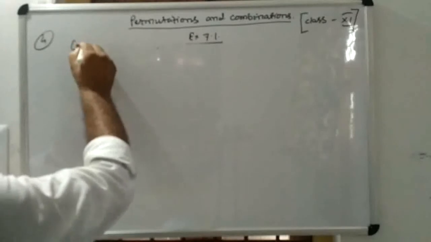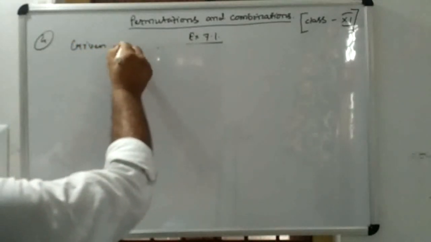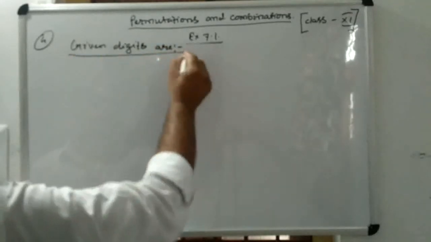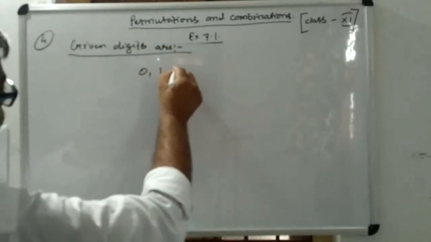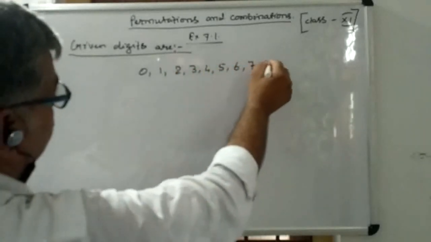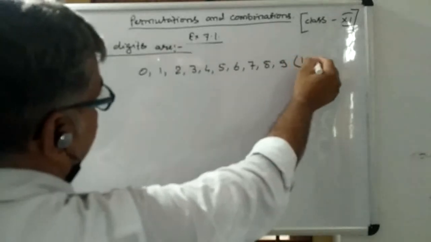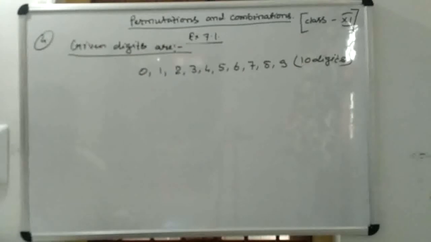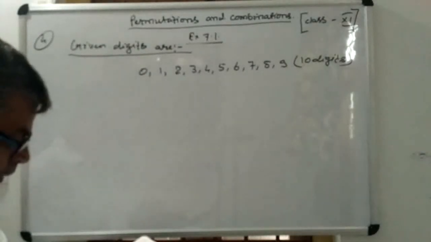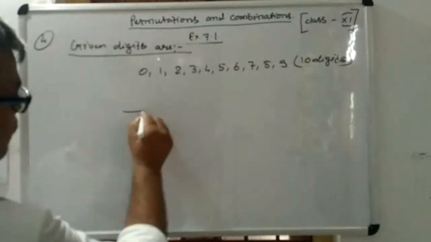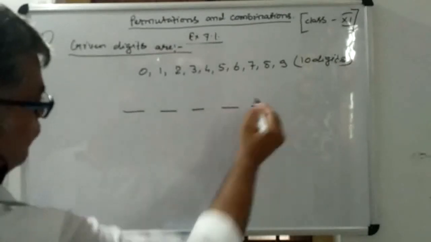First you write the given digits: 0 to 9. 0, 1, 2, 3, 4, 5, 6, 7, 8 and 9. Total 10 digits. With the help of these 10 digits, how many 5-digit telephone numbers can be constructed? You have to construct a 5-digit telephone number. Okay.